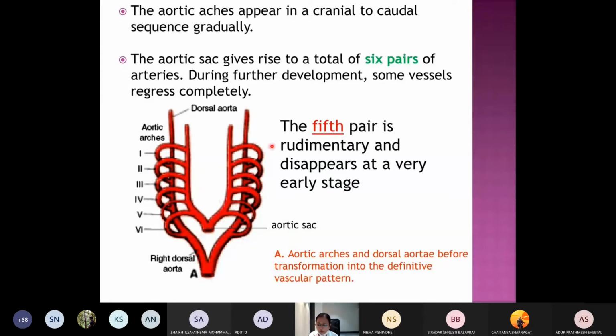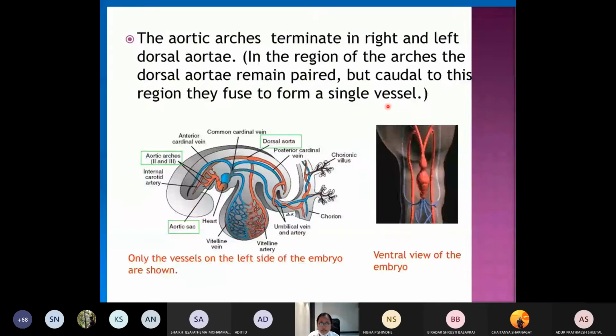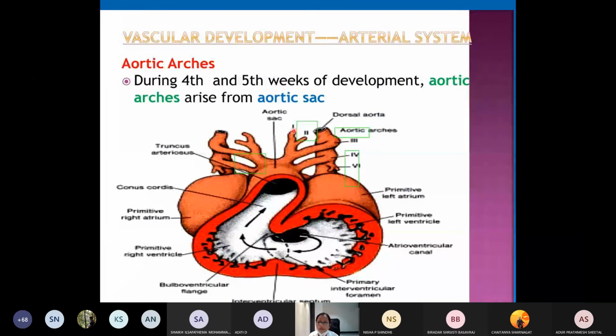That is how the series of aortic arches will be formed. Now you can see, this is nothing but the truncus arteriosus, which is dilating to form the aortic sac. Initially there is only the first arch, later a series of arches will develop, which will connect it to the corresponding or ipsilateral side of the dorsal aorta.